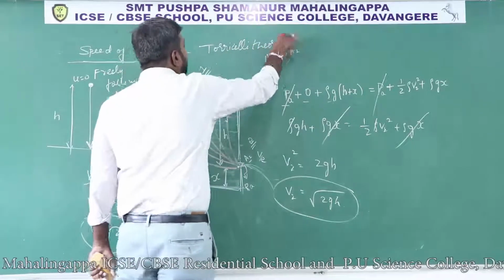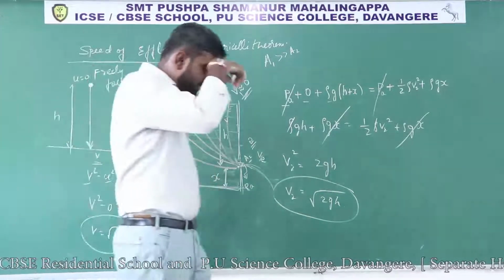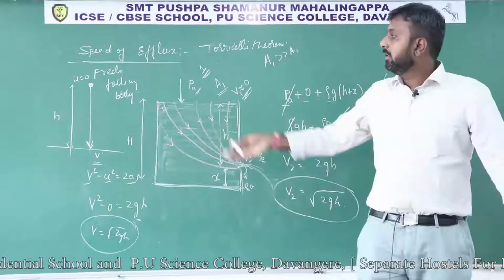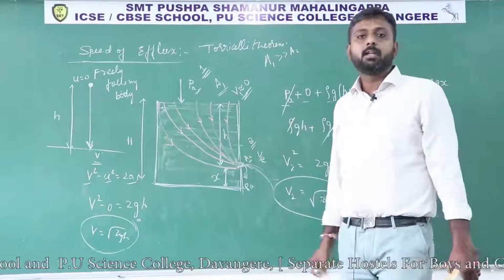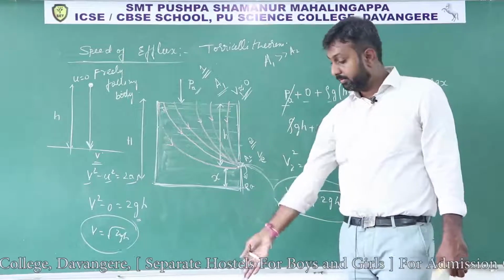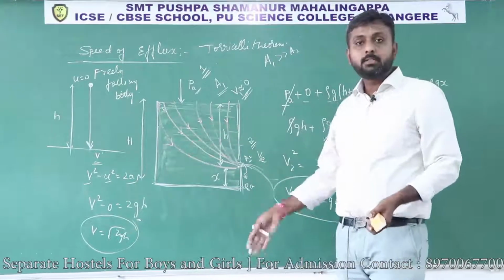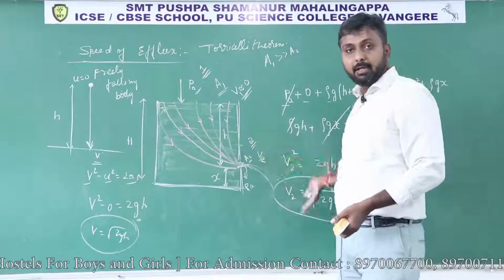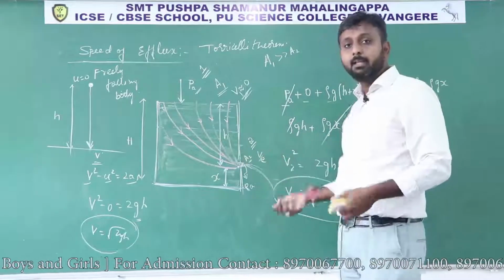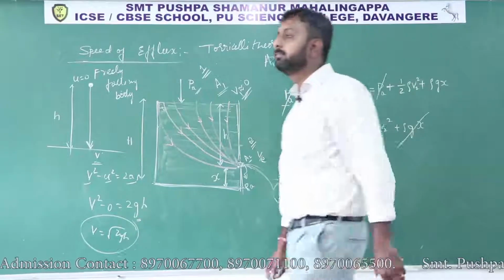According to Torricelli theorem, the speed of efflux is equal to the velocity of a freely falling body. If you drop an object, it will strike the ground with the velocity root over 2gh. Here also the liquid will come out from this small opening, and that velocity is also root over 2gh.